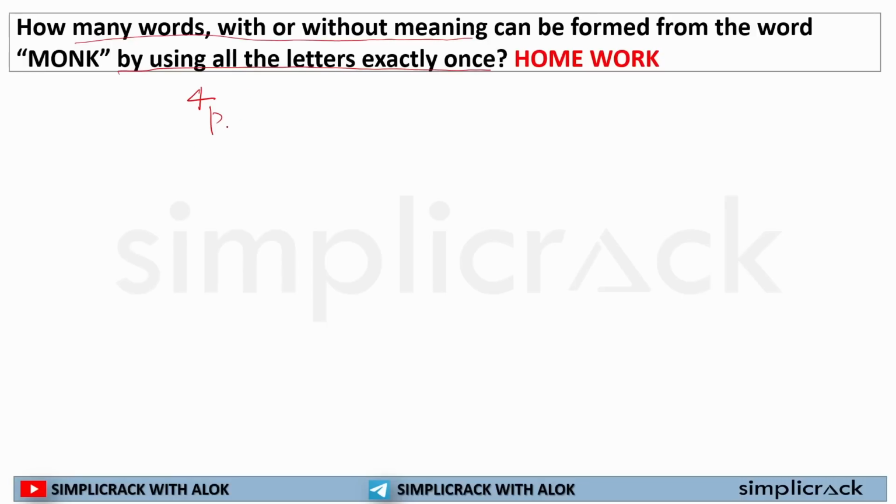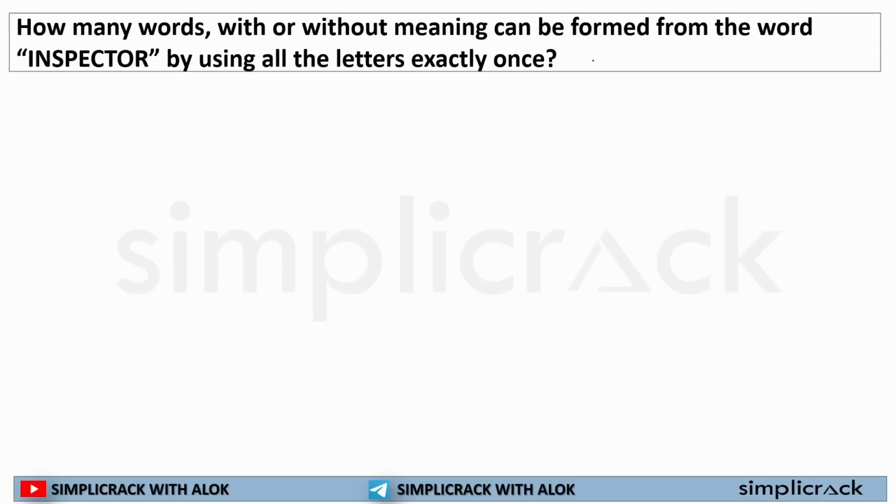So you will be creating a 4-letter word. Out of 4 options, we will be creating a 4-letter word. That will come to 4 factorial. 4P4 nCn is equal to n factorial. That is 4 into 3 into 2 into 1 is equal to 24. You can create 24 words. Okay. So this is the homework for you, by using all letters exactly once.